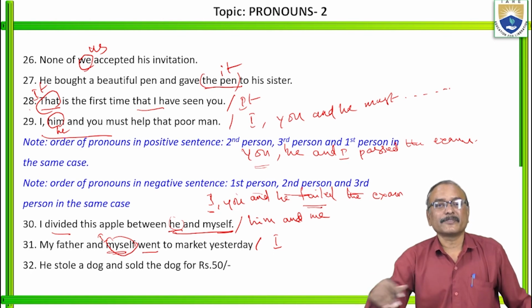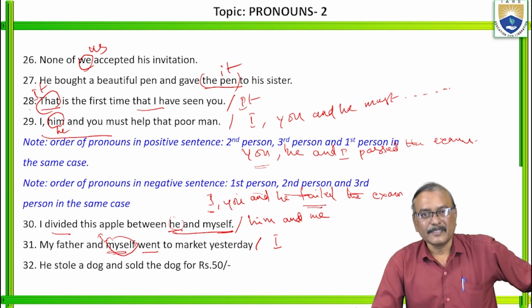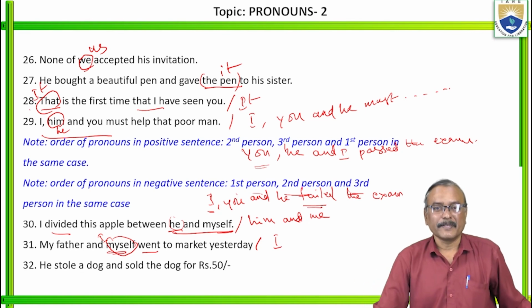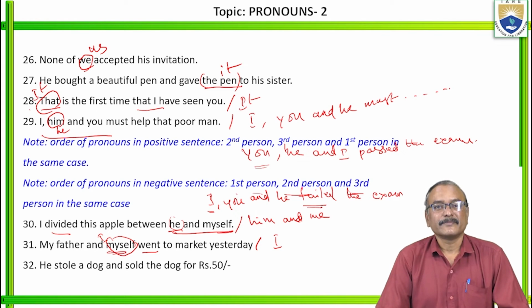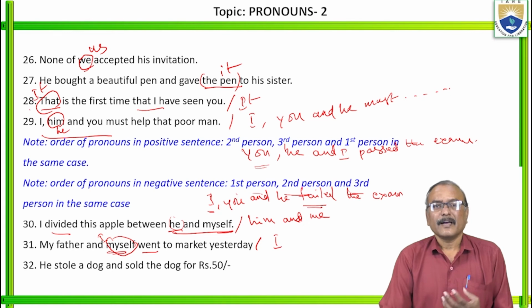I have even seen some students during presentations in seminars, mini projects or major projects, when they introduce themselves, say "Myself is Srinivas." Utterly wrong. Don't say "myself is Srinivas." I am Srinivas. Or you can say, regarding myself, I am Srinivas, or my name is Srinivas. But don't say "myself is Srinivas." So remember, when you introduce yourself, don't say "Myself is Srinivas, myself is Ramesh," because no sentence in English begins with myself.